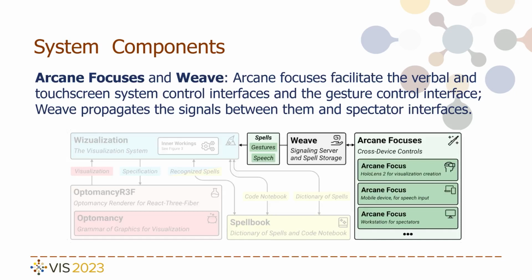I was a little hand-wavy about the number of components. Recall I said 4 or 5. So calling the multitude of different device types that can use the system arcane focuses is a little hokey, but the point of doing it is to highlight how central ubiquitous analytics is to our design principles. The devices are all linked or woven together via a rooming system with our server-side signaling component Weave, which also stores the user's sessions and any spells they create during those sessions.